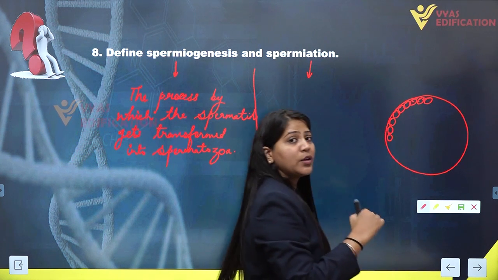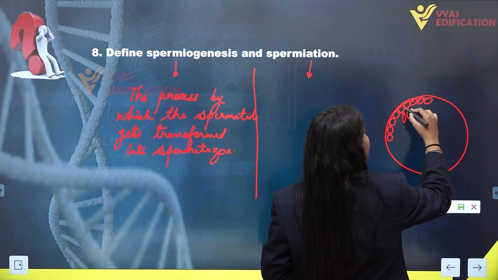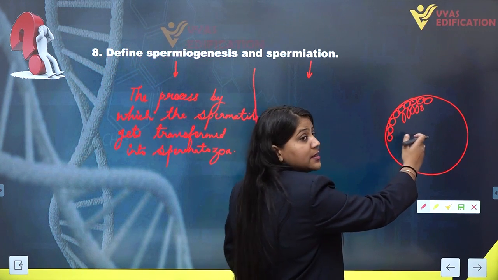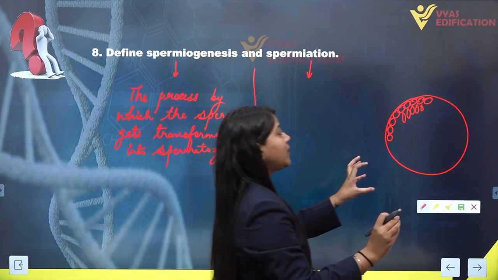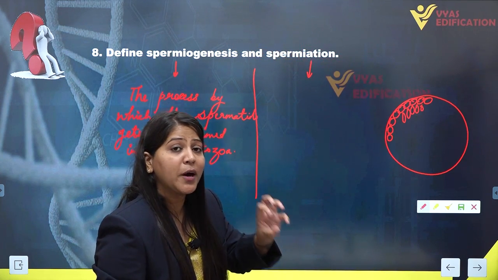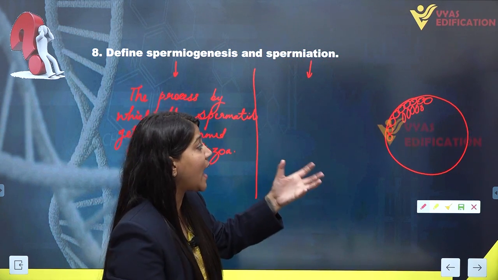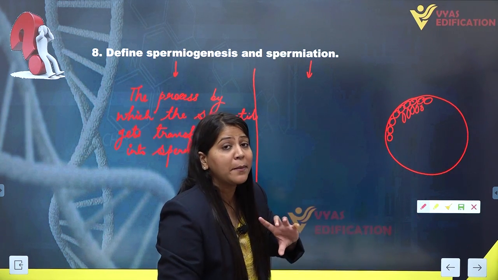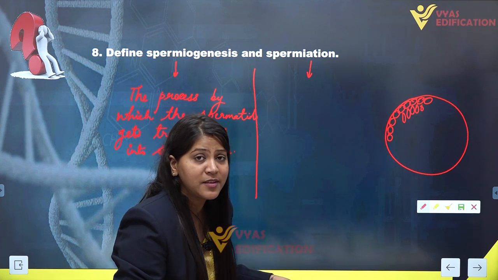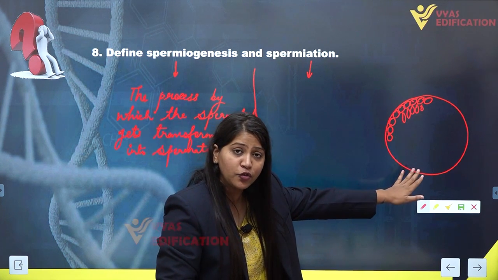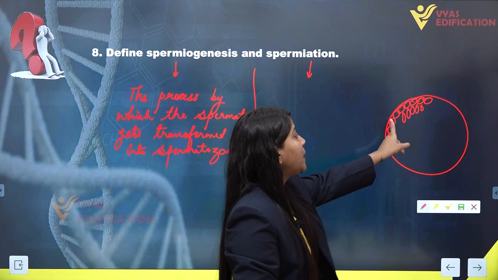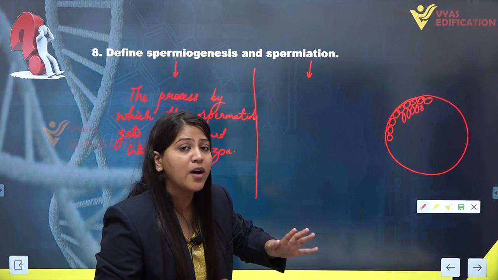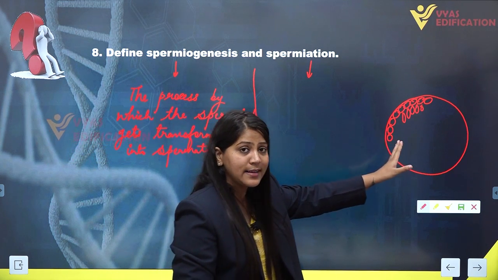One is spermatogonia and another one is Sertoli cells. Now, this is the lumen of the seminiferous tubule. We know that the formation of spermatozoa or sperm cells takes place inside the seminiferous tubules because the spermatogonia cells or the male germ cells are present inside the seminiferous tubules only. So these spermatogonia cells will give rise to the spermatozoa or sperm cells.